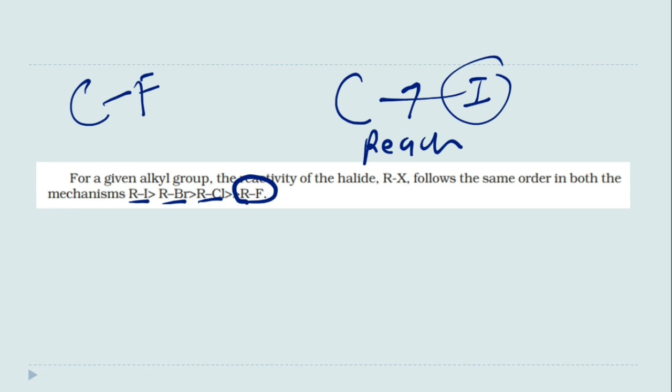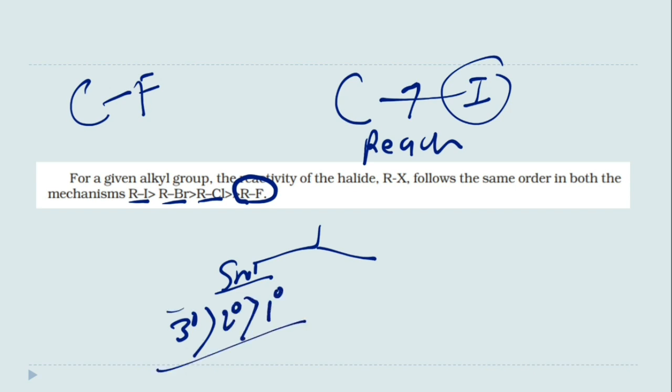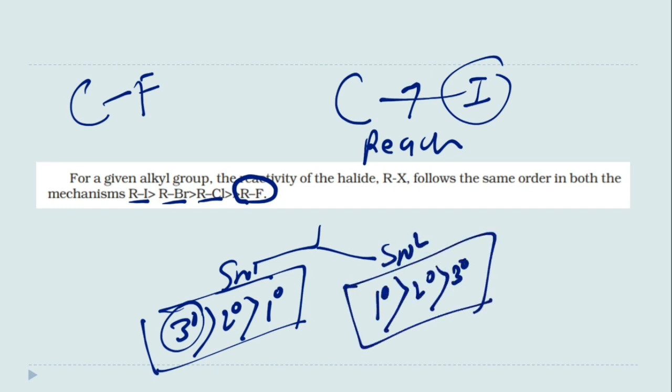Now two types of reactivities we have studied. First, the nature of the carbon atom. So in SN1 the reactivity was 3 degree greater than 2 degree greater than 1 degree, because 3 degree carbocation is more stable. And in SN2 the reactivity was 1 degree greater than 2 degree greater than 3 degree, because in 1 degree the attack from the reverse side is more feasible, more easy.